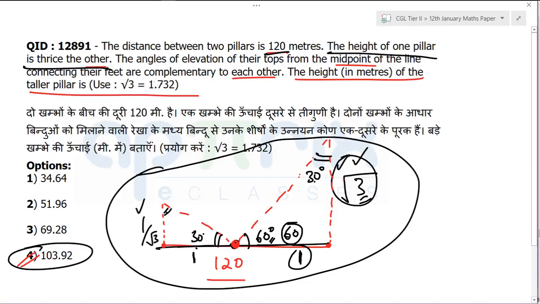The only thing is that complementary to each other means the sum of the angles is 90, but that can be anything, right? It can be 20, 70 also. Depending on that you will get the answer. But by providing this information that this is thrice, they are giving you that this is a 30, 60, 90 triangle. And once that is verified, the question is oral. So this is 1, this is √3. That's what they are asking.